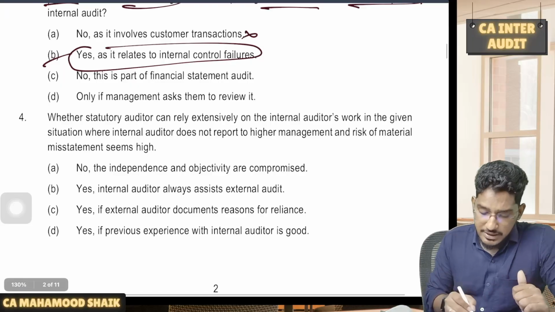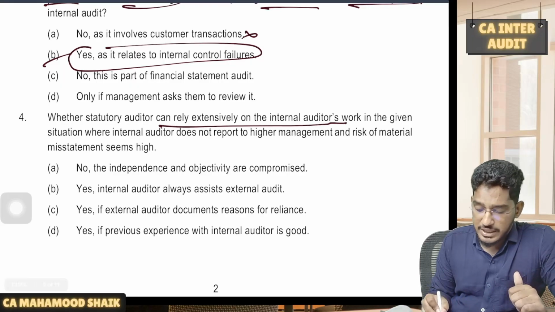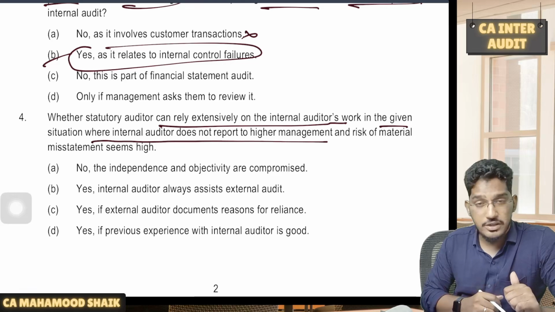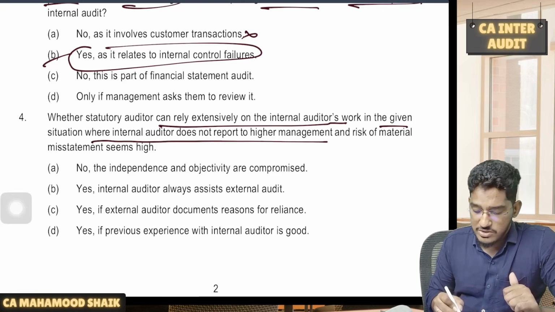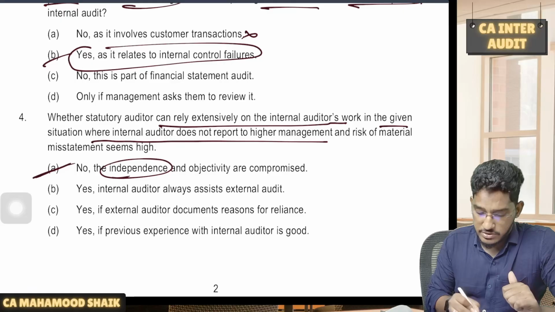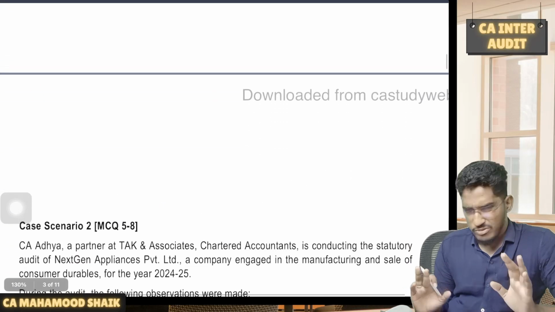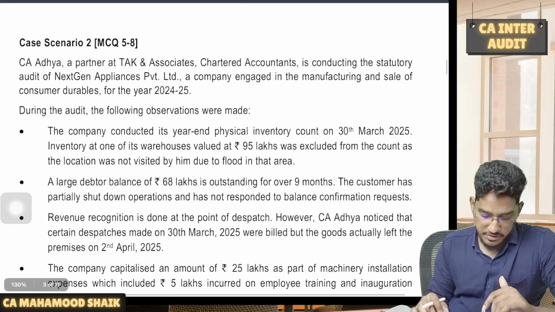Next one. Whether the statutory auditor can rely extensively on the internal auditor's work in the given situation where the internal auditor does not report to higher management? No. Why? Because what is compromised there? Objectivity and independence are compromised. So no, he can't rely because independence and objectivity are compromised here. As I have told, nothing specific here, all are straightforward questions.